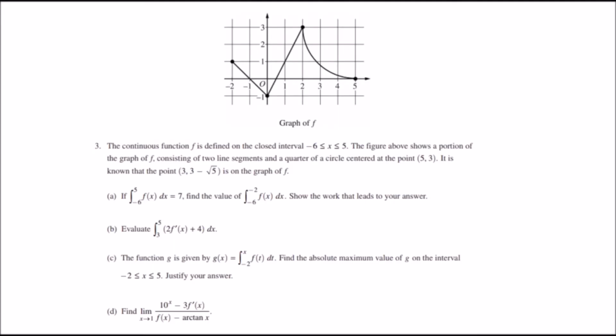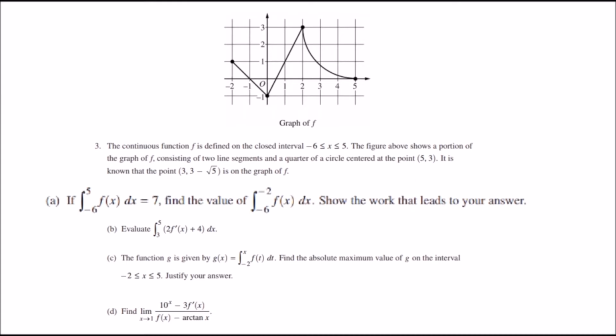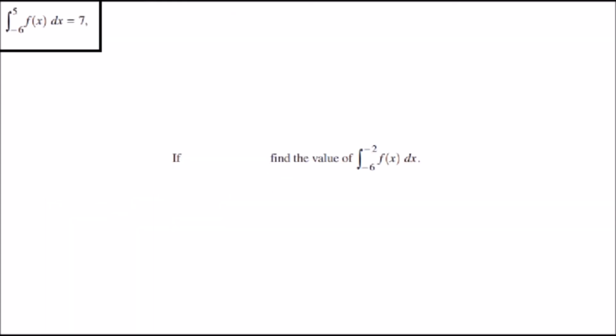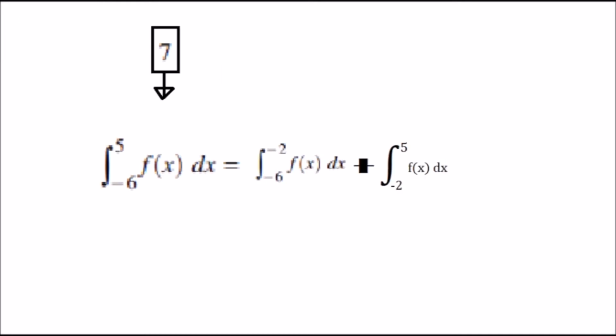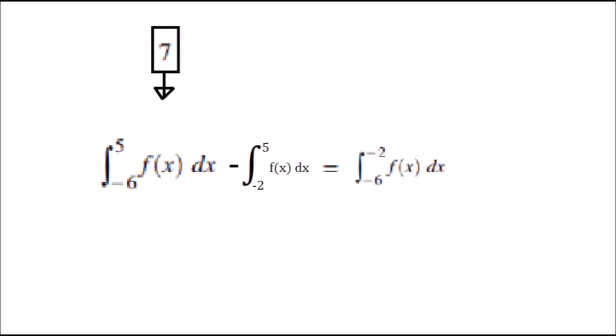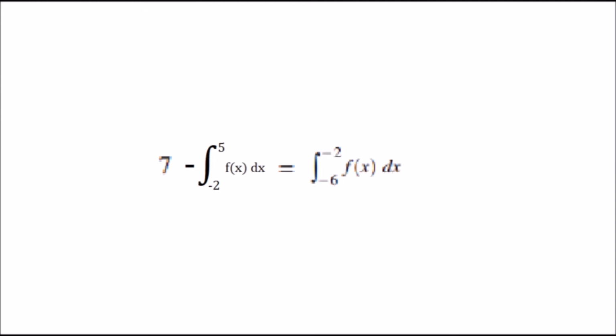Okay, so question 3, part A says that the integral from -6 to 5 of f of x dx is 7. And what we need to do is figure out the value of the integral from -6 to -2 of f of x dx. So we start off by breaking down that integral into the difference. We have to go from -6 to 5 and then just subtract off the integral from -2 to 5, and that will leave just the integral from -6 to -2 because that's what we're trying to find. Then we're going to plug in some values that we know. So this is 7 because that's given, and now we're going to go to the graph and figure out some of the areas.